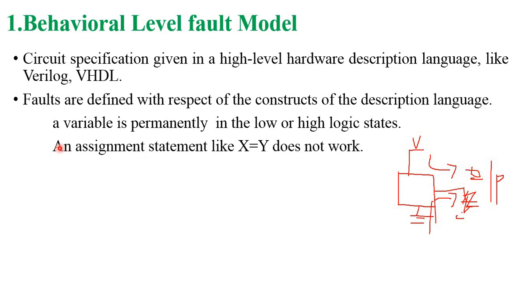And the second one is an assignment statement like x is equal to y does not work. Using Verilog and VHDL we can assign the value, that means y is assigned to x. If y is assigned to x and it is not working, this type of defect is called a behavioral level modeling defect. One is the variable connected to either a low state or a high state without changing its value. That is the first one.